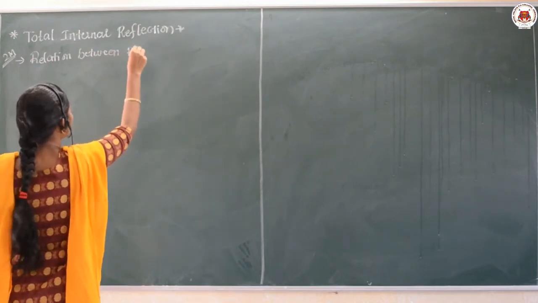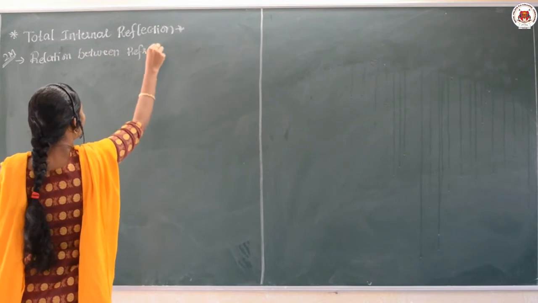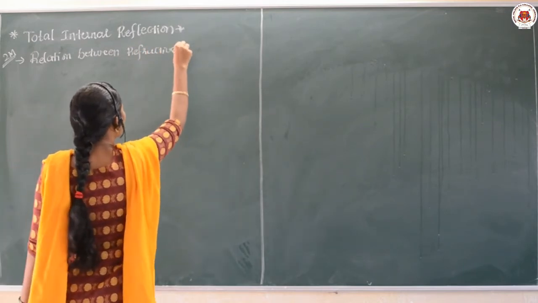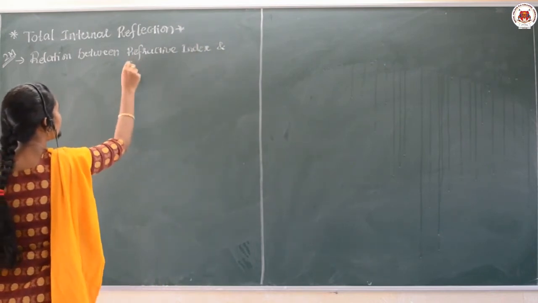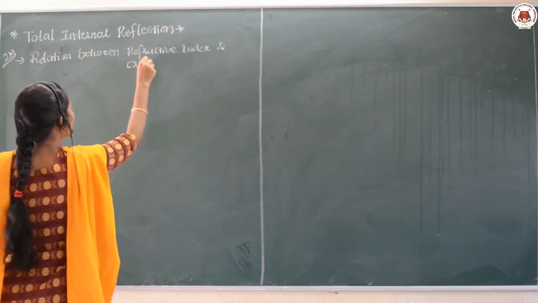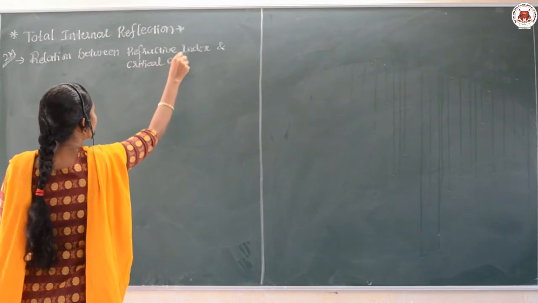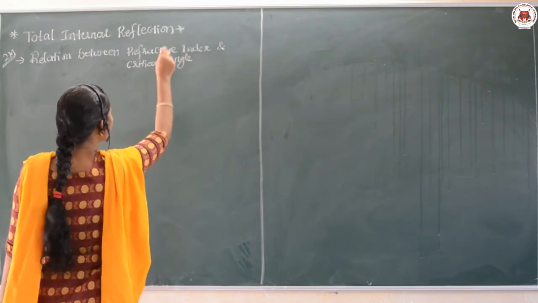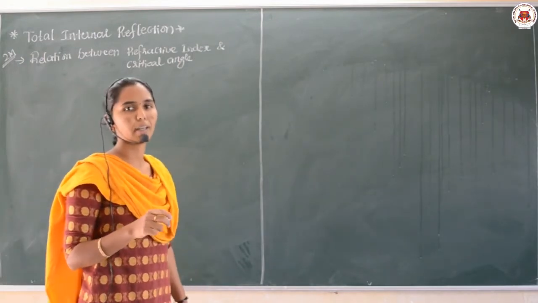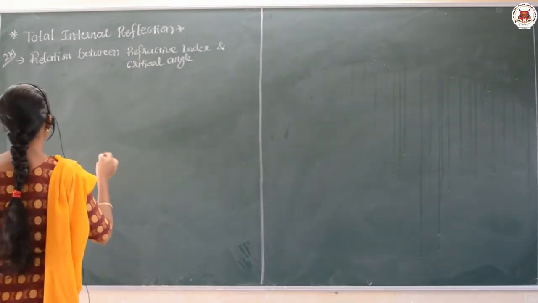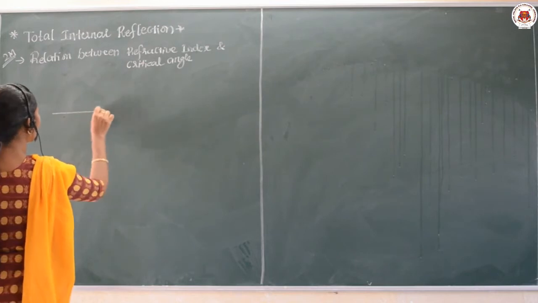The relation between refractive index and the critical angle. Yes, we need to show how the critical angle and the refractive index of the material medium are related to each other. For this, let us take a diagram here.